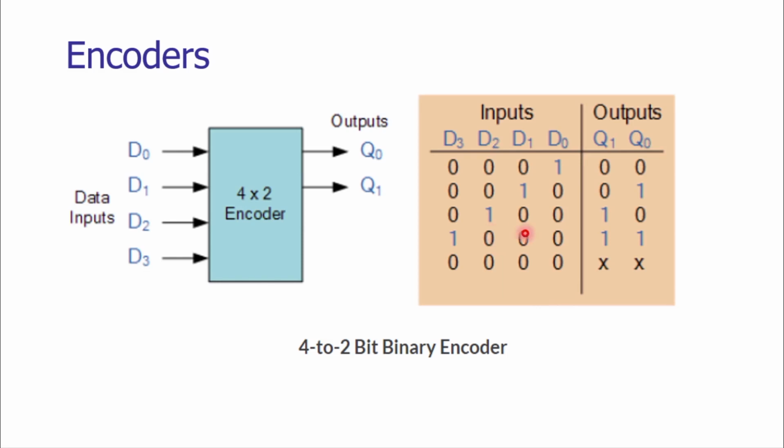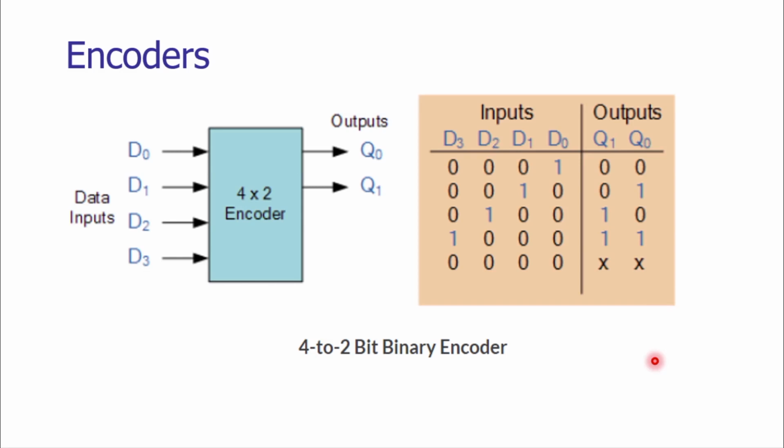For D2, Q1 is 1, Q0 is 0. For D3, Q1 is 1 and Q0 is also 1. But in case all the input data lines are giving us no data, 0 volts, that would be an invalid output.